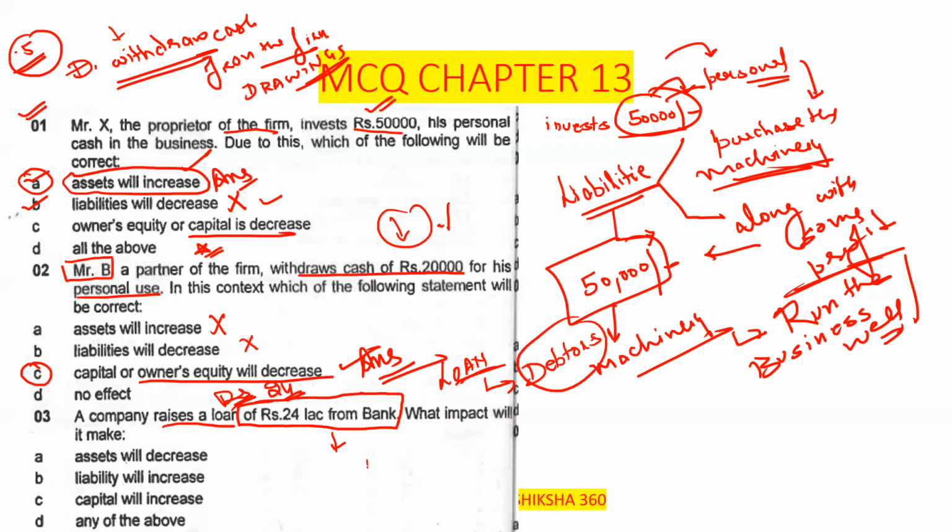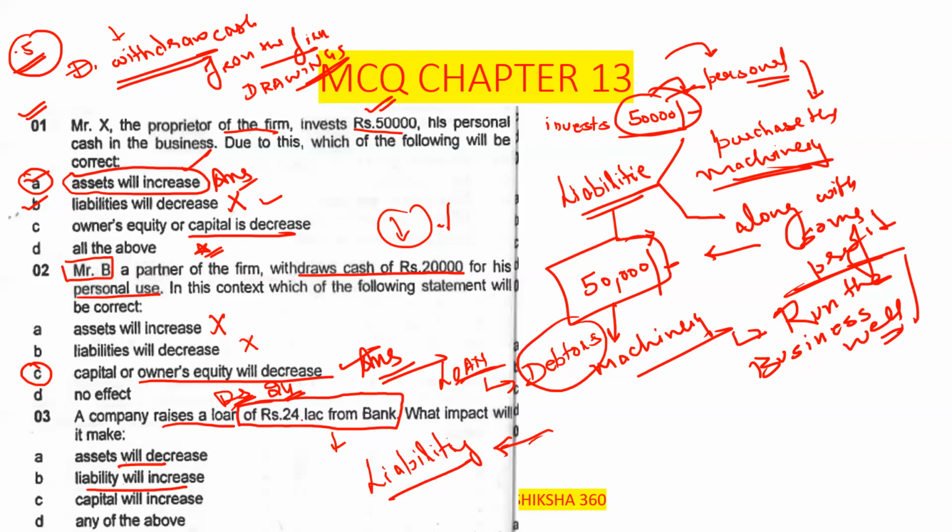That is, liability is increasing on us, because this is the amount of another person, which we have to return along with interest. So what impact will it make? Assets will decrease, liability will decrease, capital will increase, or any of the above?